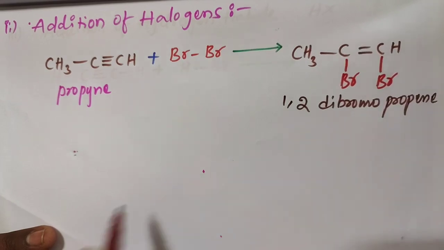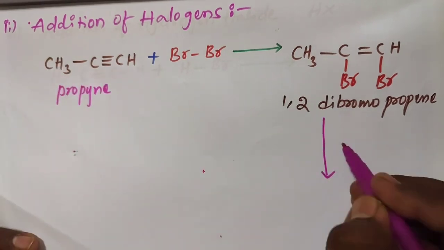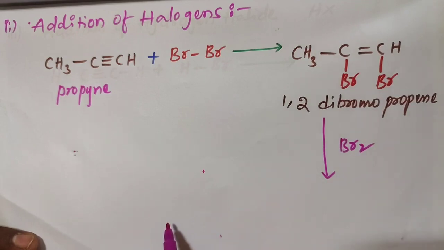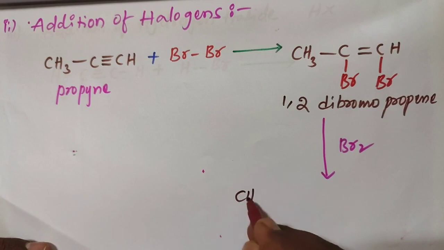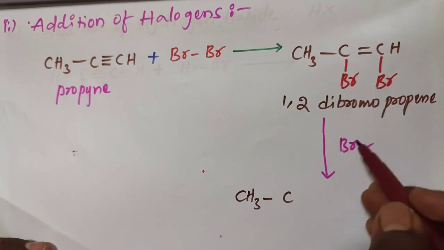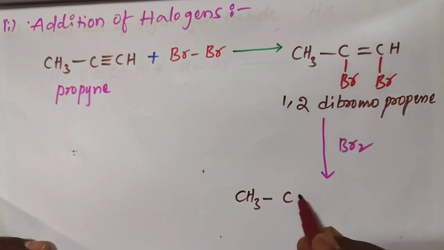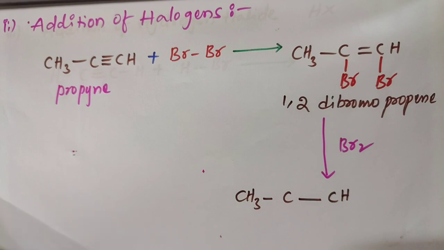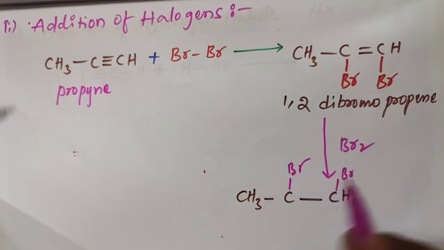Okay. And also followed by adding another 1 mole of Br2. Product is CH3 C, another 1 mole of Br2 is added by breaking of another pi bond, we get single bond. This is Br, this is Br added.